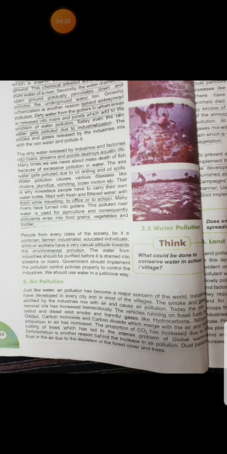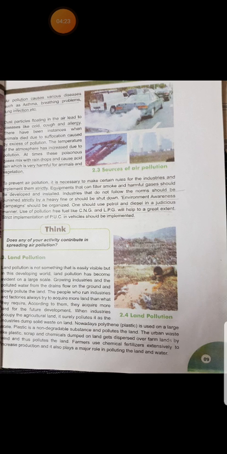Now turn to the next page, page number 9. Air pollution causes various diseases such as asthma, breathing problems, lung infection, etc. The picture on page number 9 shows us how smoke is released through vehicles, planes and factories, and how it pollutes the air. And this polluted air causes various diseases such as asthma, breathing problems, lung infection, etc.